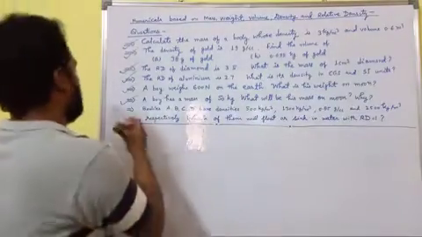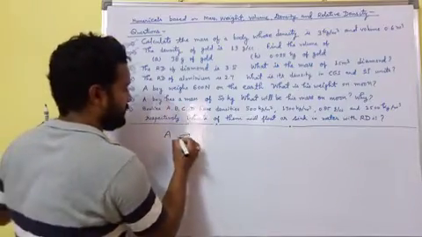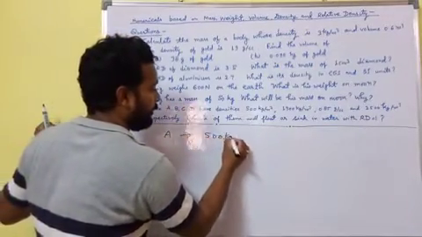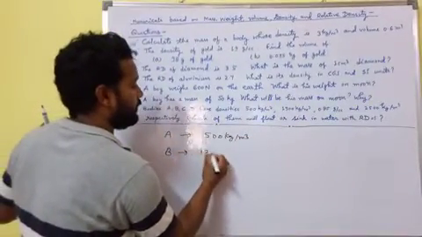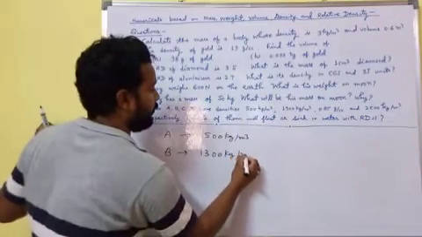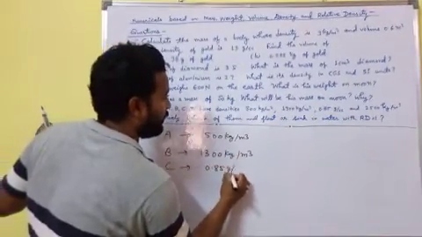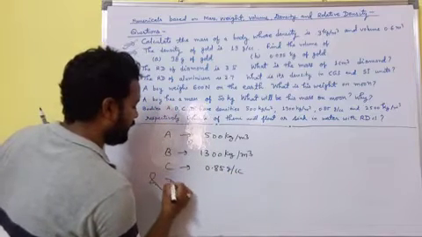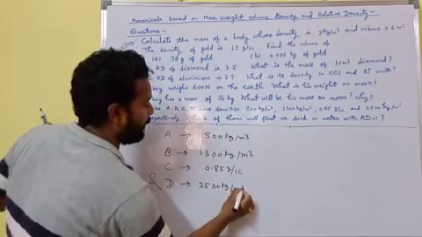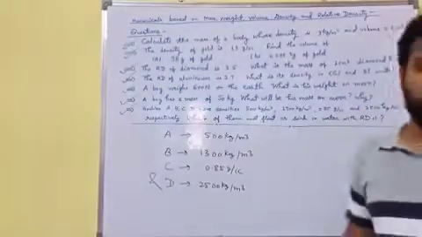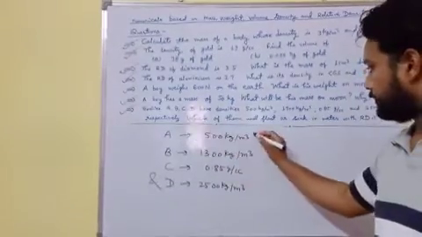Last question is bodies A, B, C, D have densities. Density of A is 500 kg per meter cube. Density of B is 1300 kg per meter cube. C is 0.85 gram per cubic centimeter, and density of D is 2500 kg per meter cube. First of all find out RD of that substance.